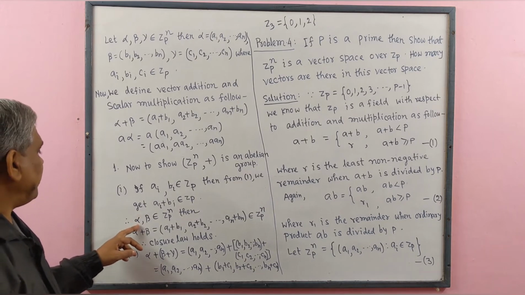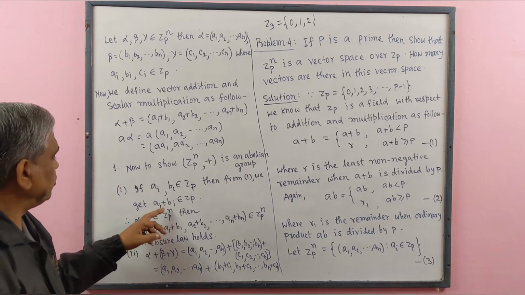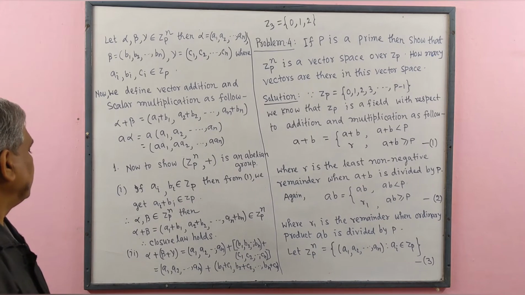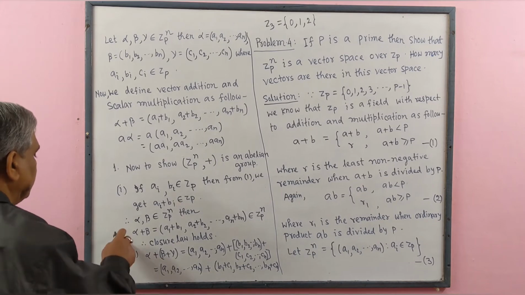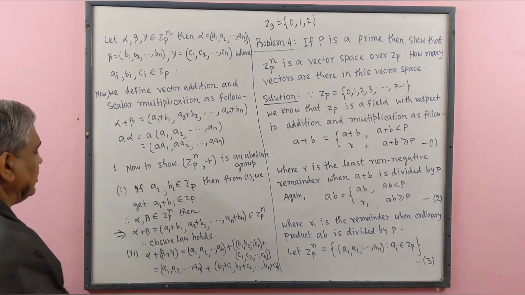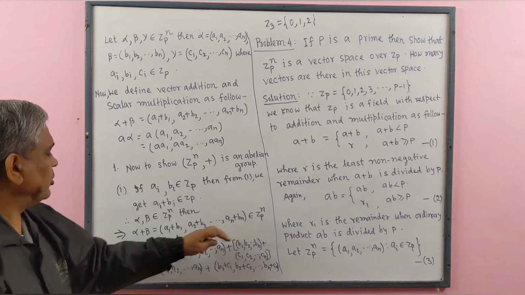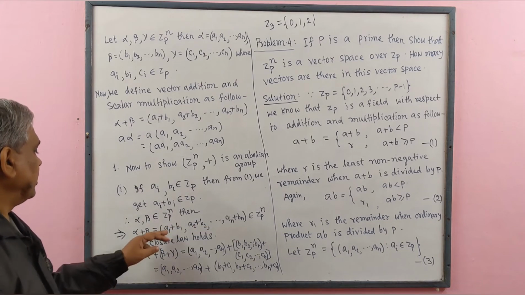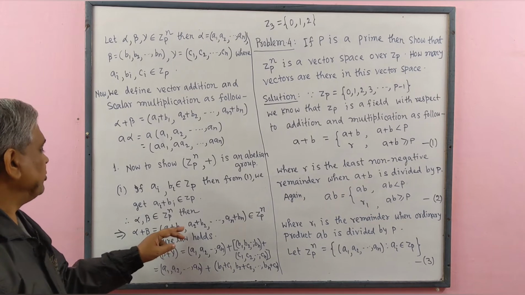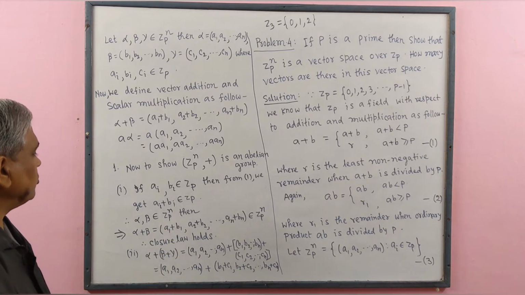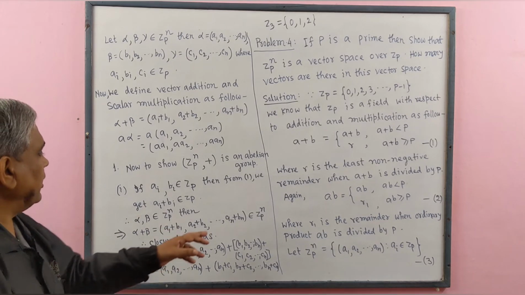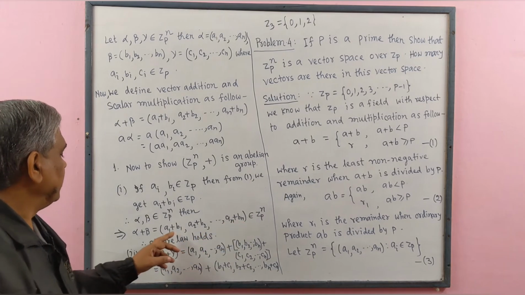Therefore, alpha, beta belong to Zp to the power n implies that alpha plus beta equals the ordered n-tuple containing a1 plus b1, a2 plus b2, ..., an plus bn.